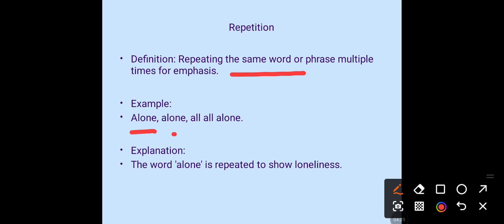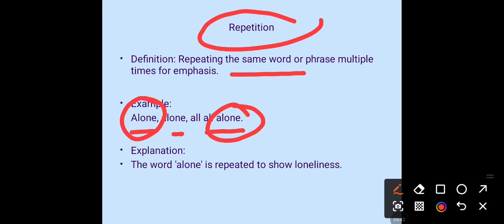Like alone, alone, all alone. The word is repeating here, right? Not a simple consonant is repeating. The whole word is repeating here. So this is repetition. The word alone is repeated to show loneliness.